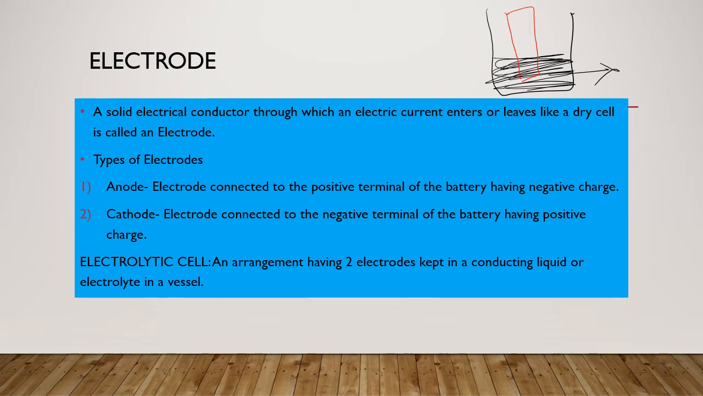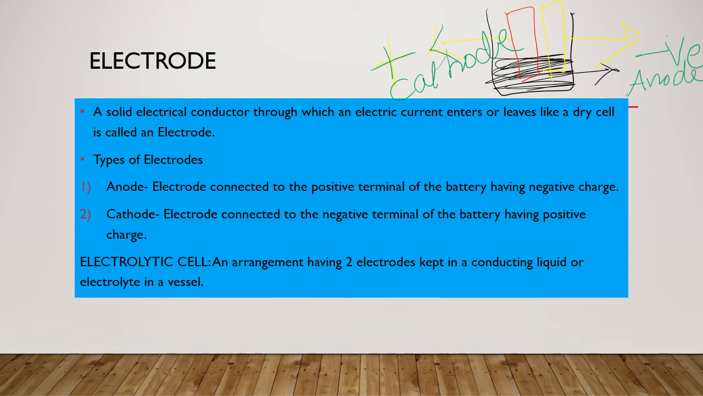So I am giving different colors to understand. One is red, one is yellow. One electrode we can give a positive charge, the second one we can give a negative charge. What is the name of the electrode having a positive charge? The electrode which has a positive charge is named cathode. What is the name? Cathode. And the other one, having a negative charge, is named anode.